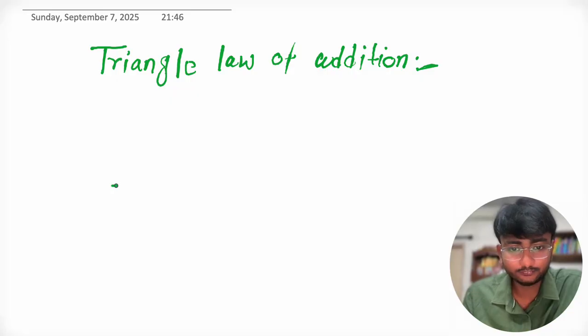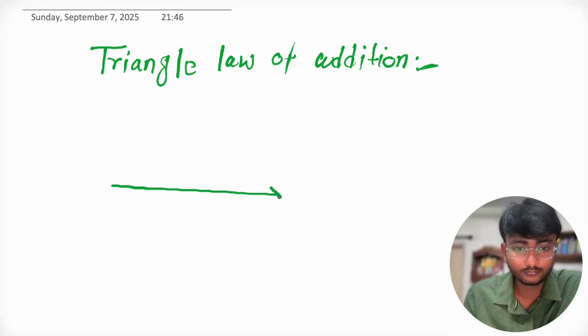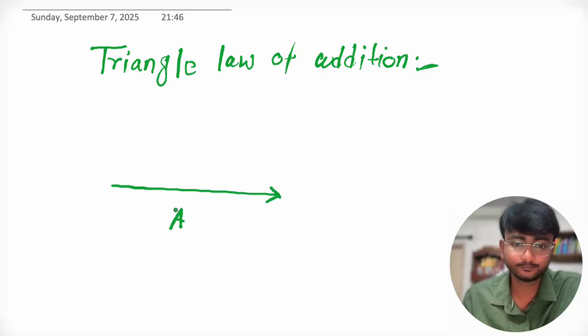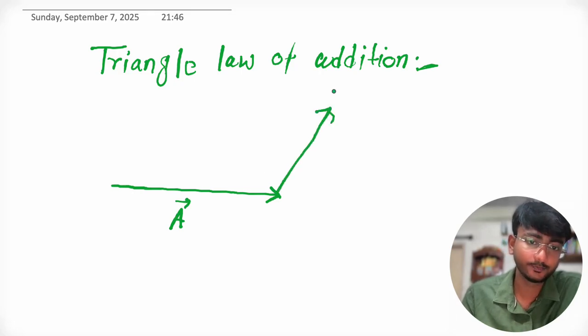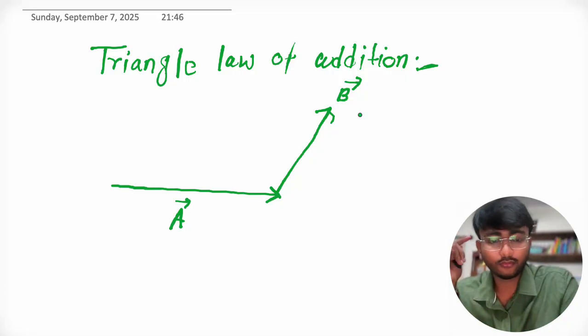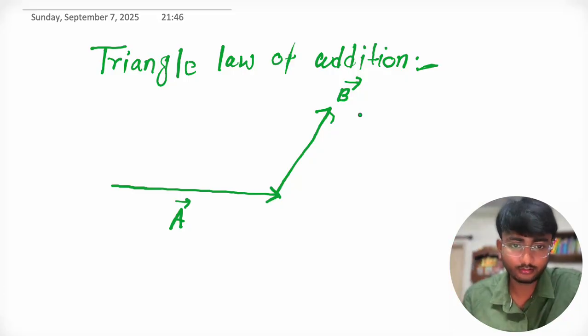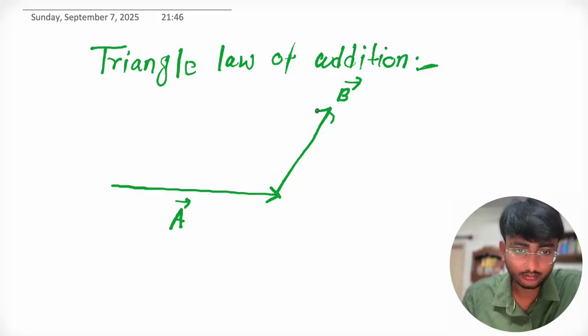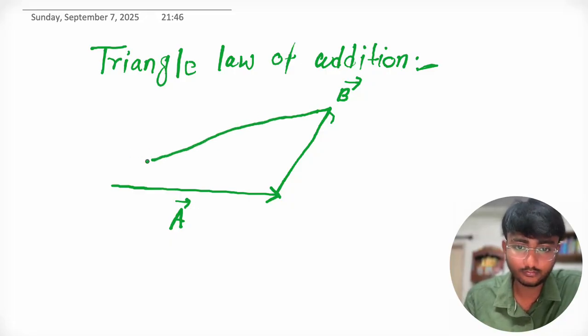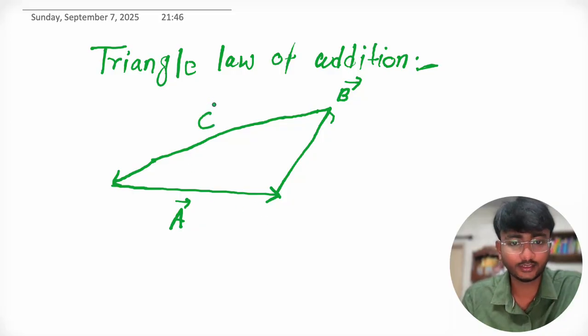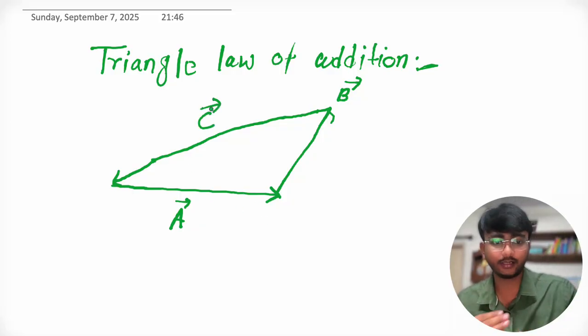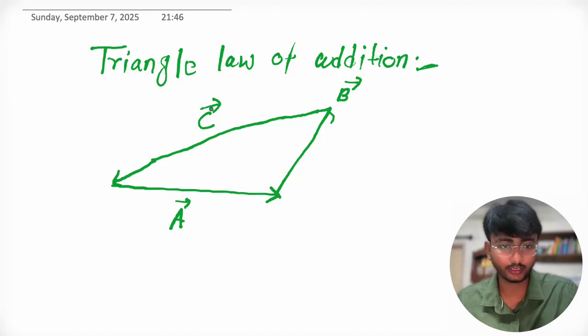Okay, so this is the A vector, this is the B vector, and we have to add these two vectors A and B. Then the resultant vector will be this C. C is called the resultant vector.